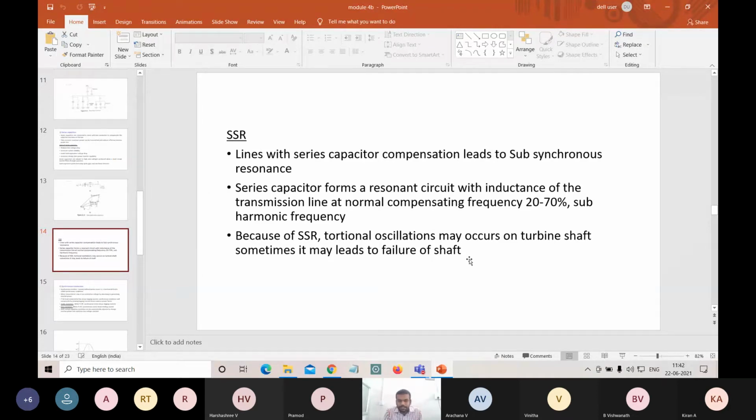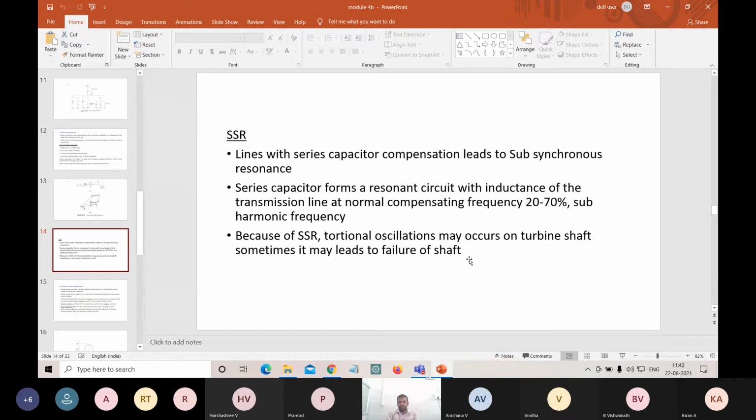This series capacitor forms a resonant circuit. We know the resonant circuit with the inductance. Anyhow, we already have inductance in our transmission lines, and along with the transmission lines we are adding a series capacitor. So this inductance and series capacitance form a resonant circuit.